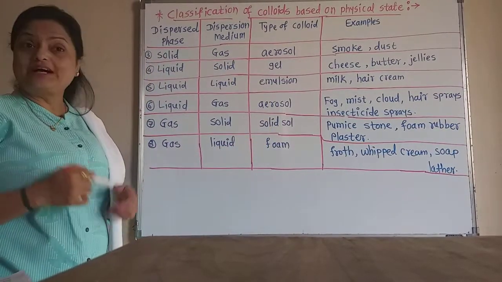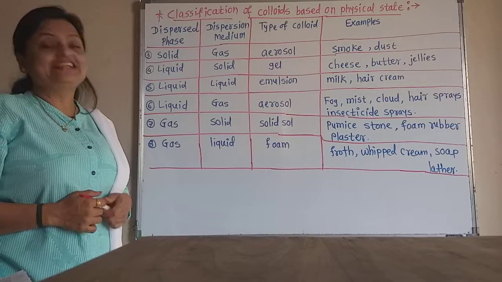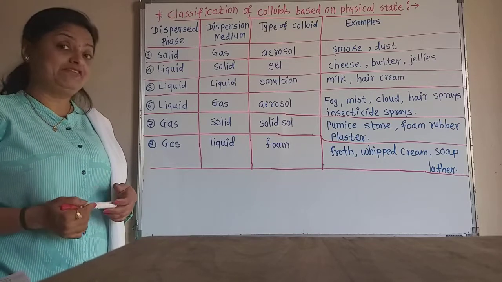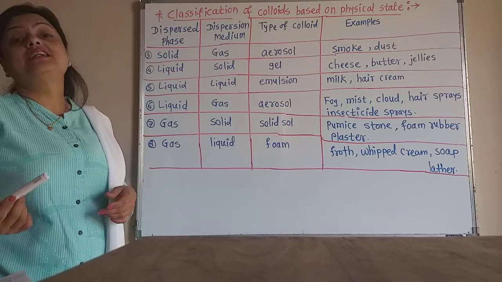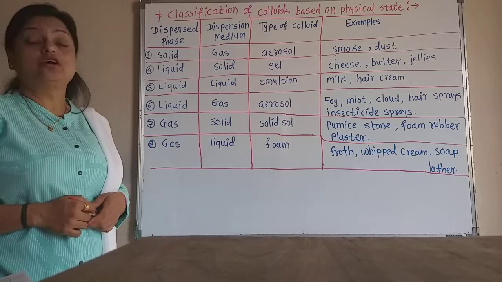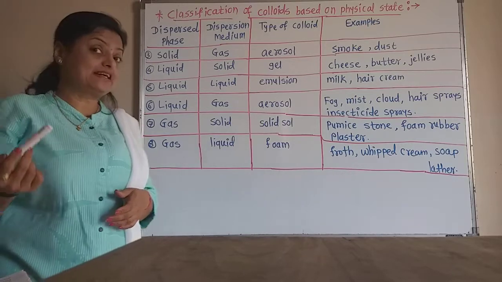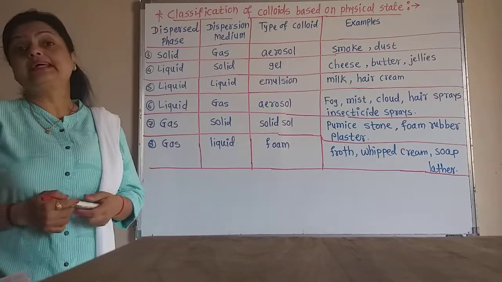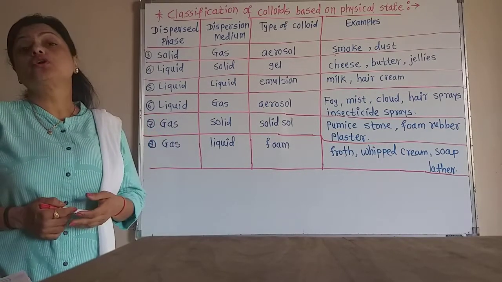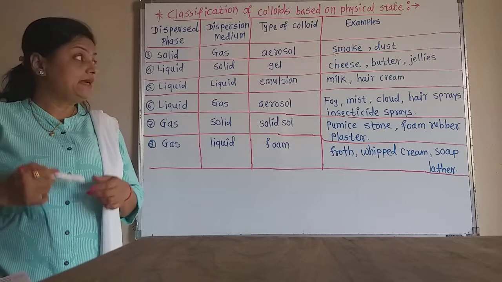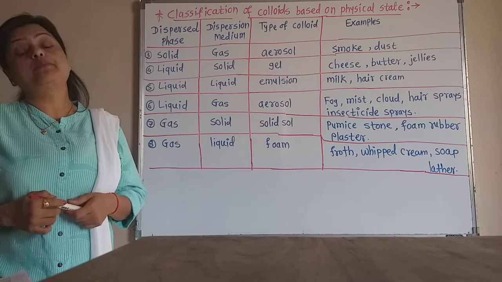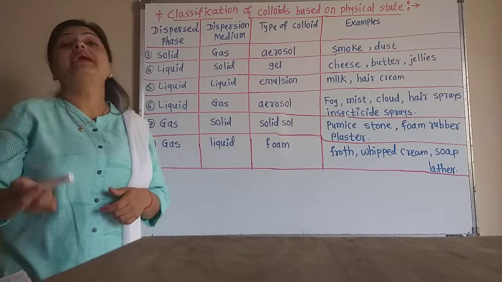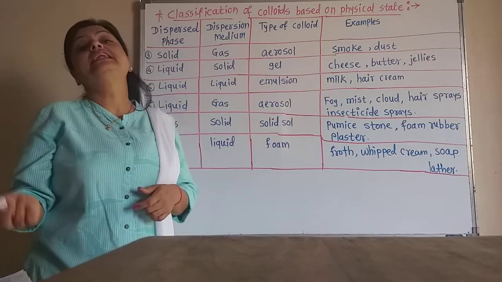And the best example is the milk. That is the milk protein in the liquid form. Into that, different minerals and fats are also present. Milk fats are in the liquid form. When we heat the milk, the milk fat comes over the milk. That means milk is the emulsion type of colloid in which liquid fats are dispersed into the liquid, that is water.